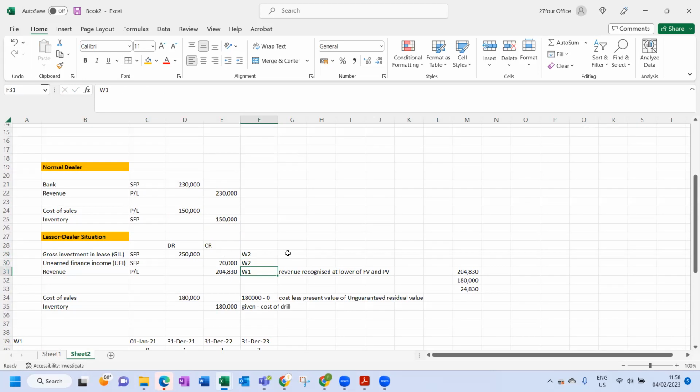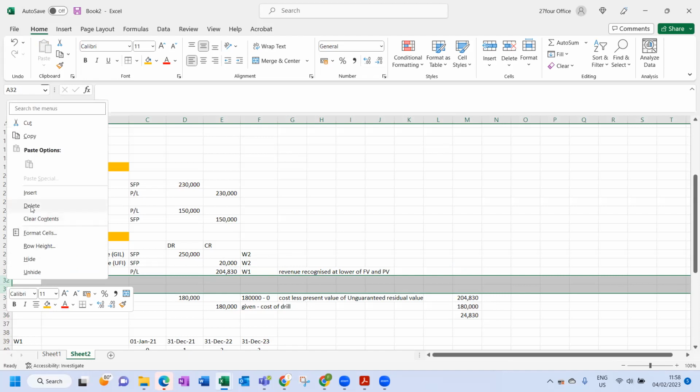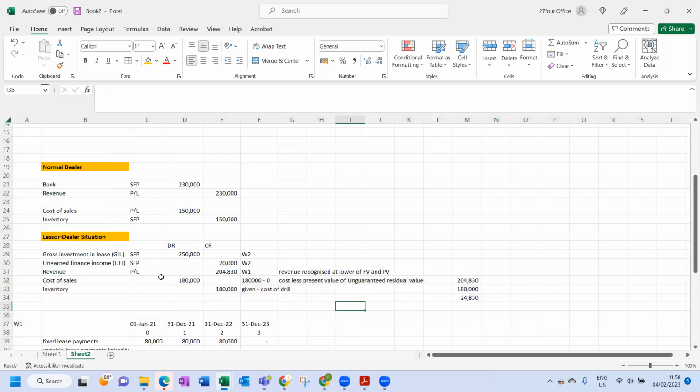Okay, so you're happy with that. At this point in time, the journal does not balance. Let's just quickly have a look, but we'll do it in one journal. The cost of sales, so that's this, will remain the same. The inventory will have to be that.